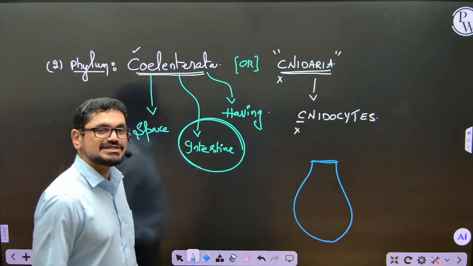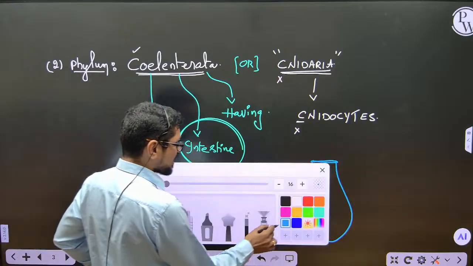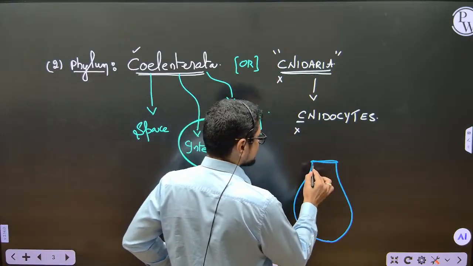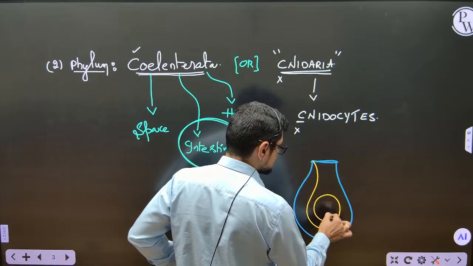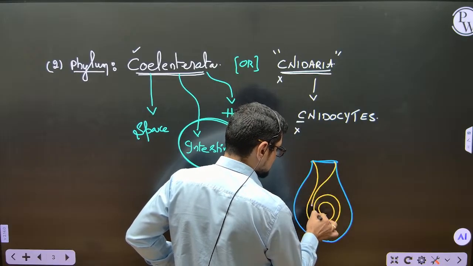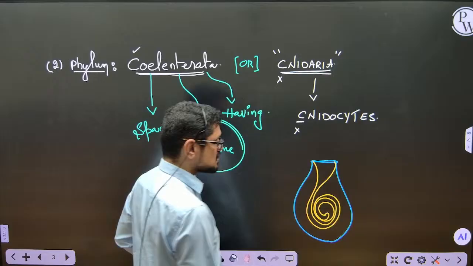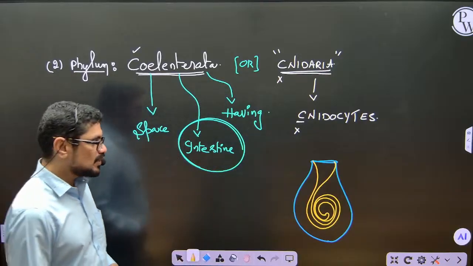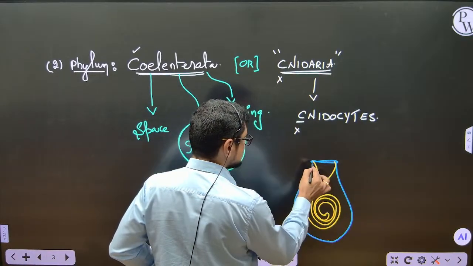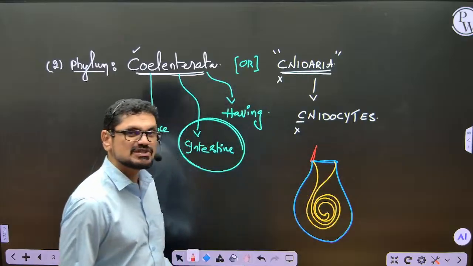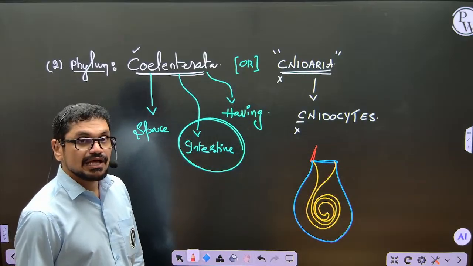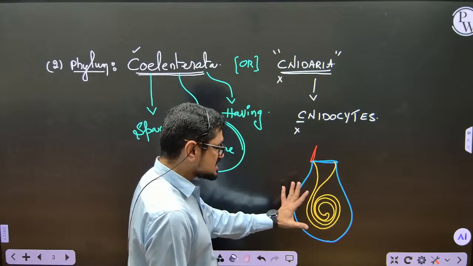See, this is the cnidocyte, right? It appears like a pot, and inside it there is a thread-like structure. There is a thread-like structure coiled inside. And there is a spine present here also. This is one cnidocyte. Actually this is present in the animal.